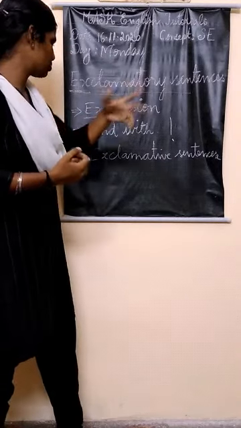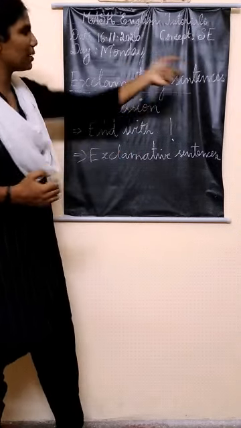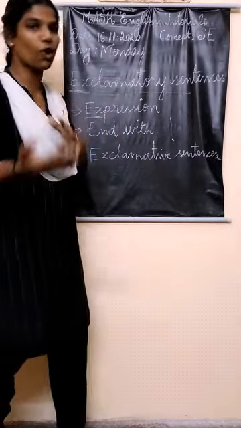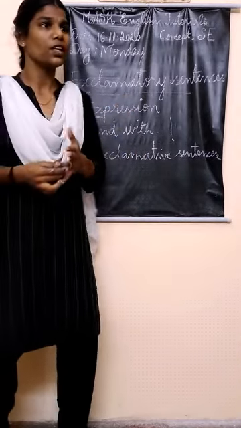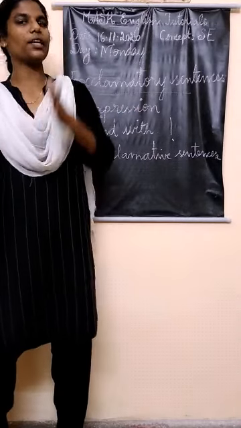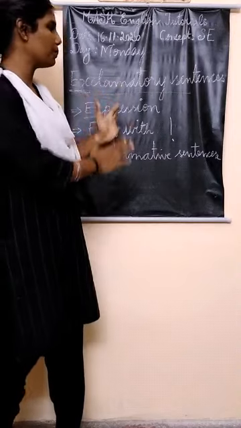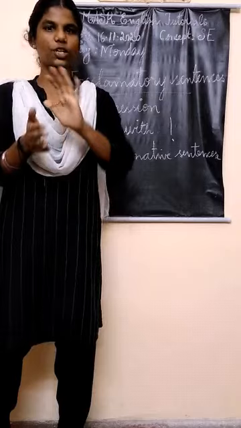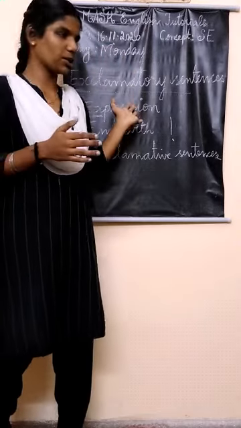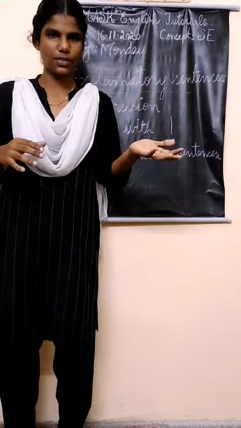Okay, so expression over and with exclamatory mark over. Exclamatory sentences are sometimes called exclamative sentences also, which is also correct. Okay, hope you understood the definition and meaning of exclamative sentences. It is a little different from the other three types of sentences.